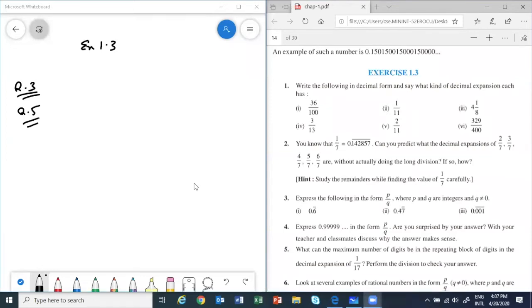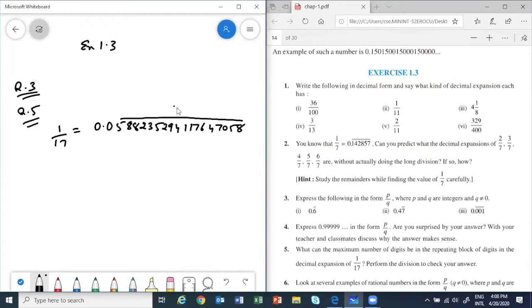You want me to do it? I'll tell you what is going wrong. When you divide 1 by 17, you will get 0.0588, then 235, 294, 11 764, 7058. Now, out of this, only these 15 digits will repeat.